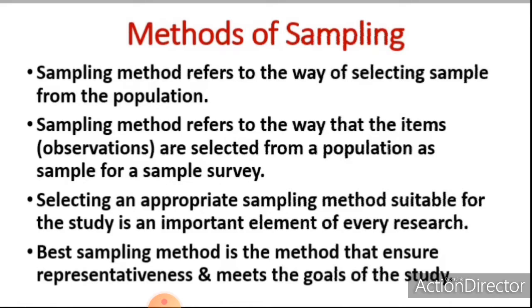Then selecting an appropriate sampling method suitable for the study is an important element of every research. So selecting an appropriate sample is the most important task in every research. A best sampling method is the method that ensures representativeness and meets the goals of the study. So the sampling method must be suitable for the goals of the study and it should ensure the representativeness of the population.